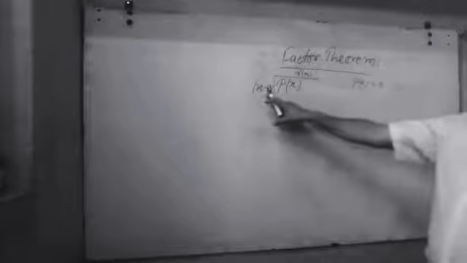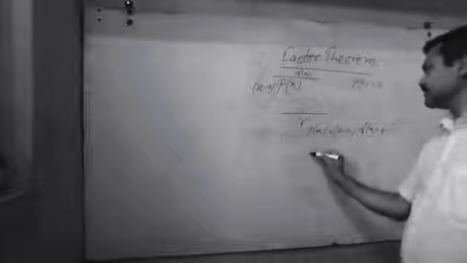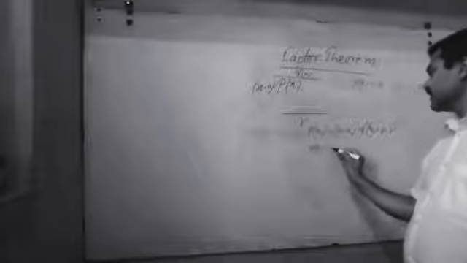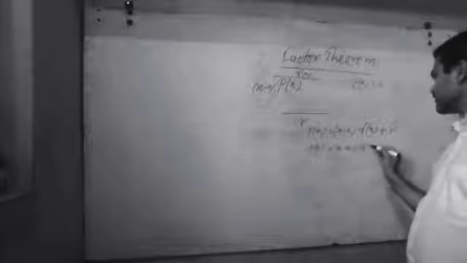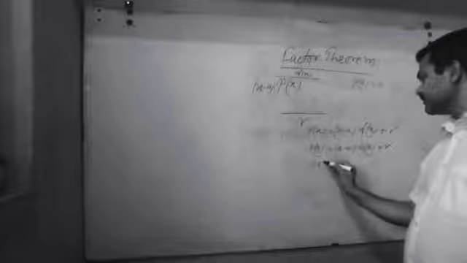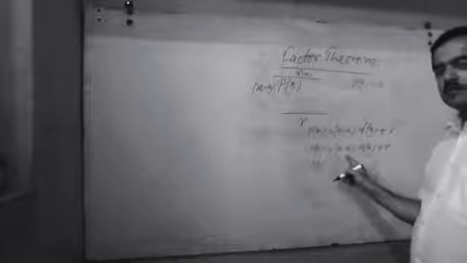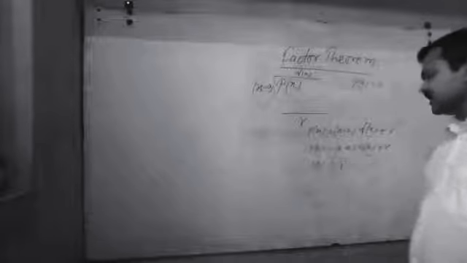Since it is divided by x minus a, putting x equal to a here, P(a) equals a minus a into Q(a) plus r. A minus a is 0, so this whole term is 0, and we only get r.